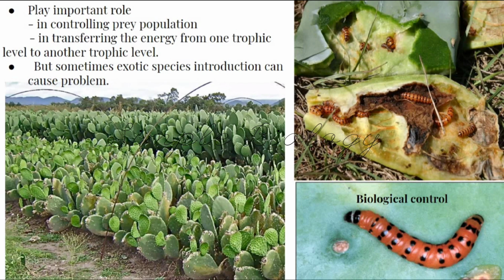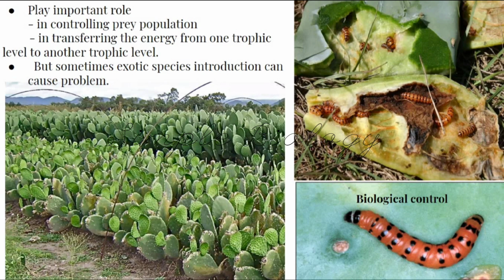If there are no predators and prey, then it will be difficult to transfer the energy. So predation helps in the transfer of energy also. So this predation is important for two reasons. One is to transfer the energy and another one is to control the prey population.